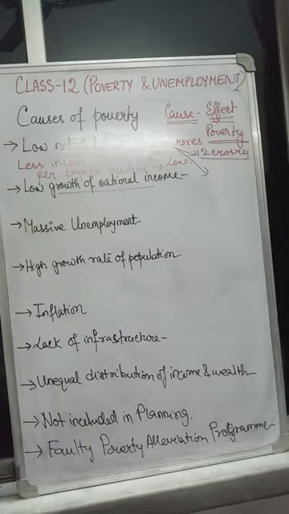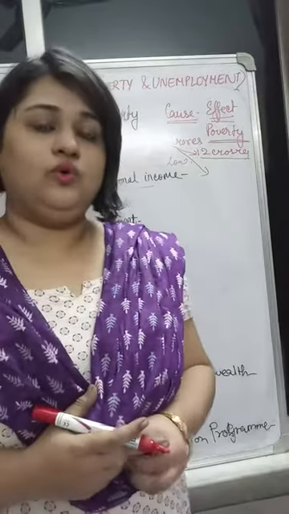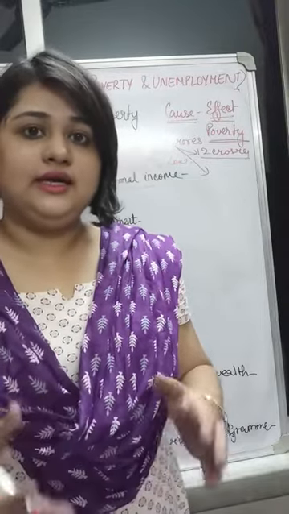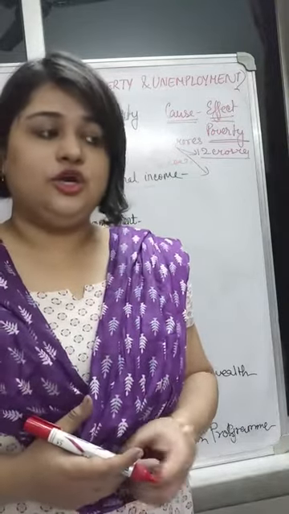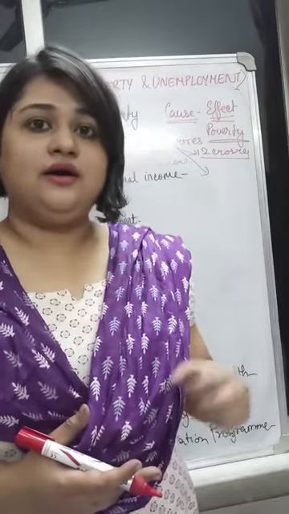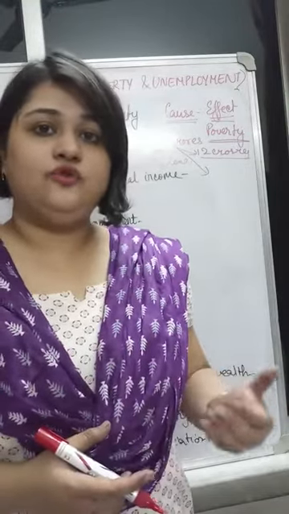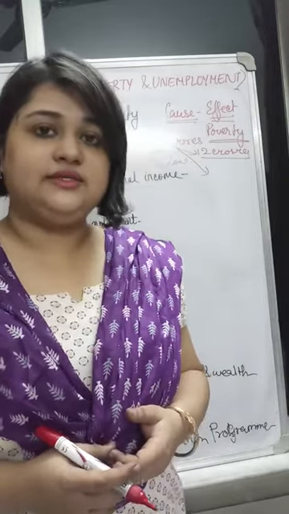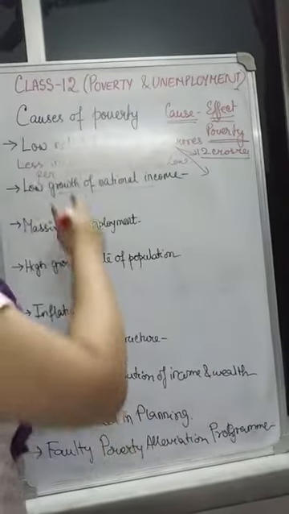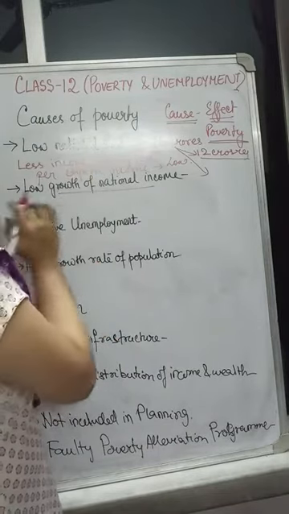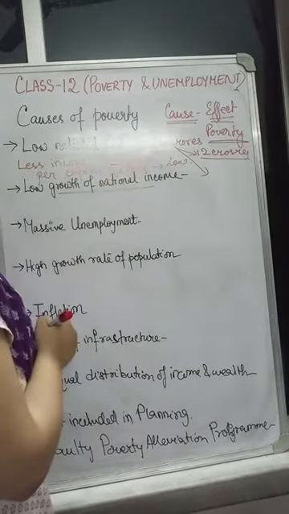Number 3 is massive unemployment. Now, on one hand, you know that people are poor. So what do they need? They need employment in order to get a job, and then at least earn the basic requirements so that they can fulfill the basic necessities. But I already said that these economies have less income because of less production.